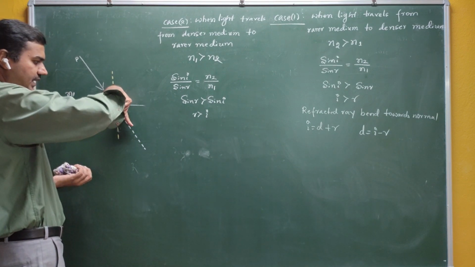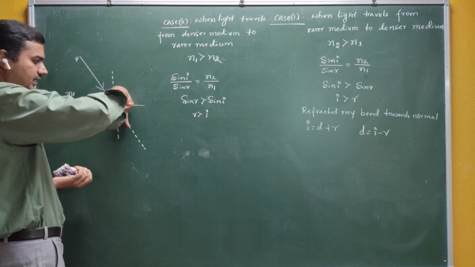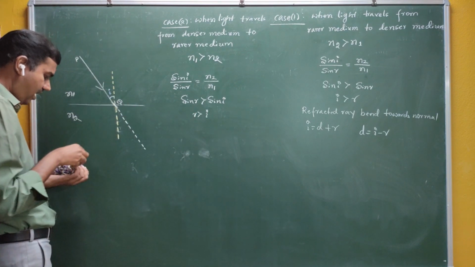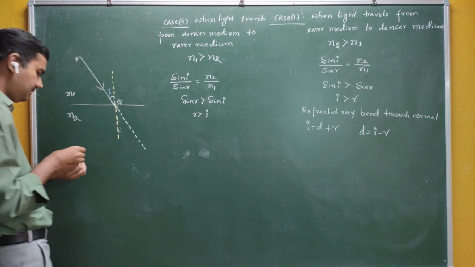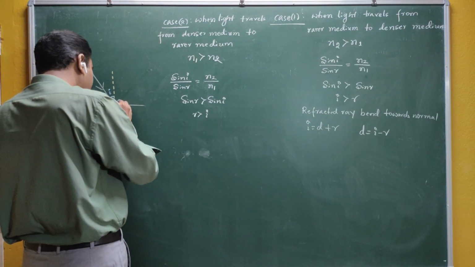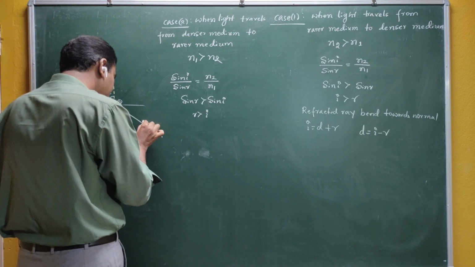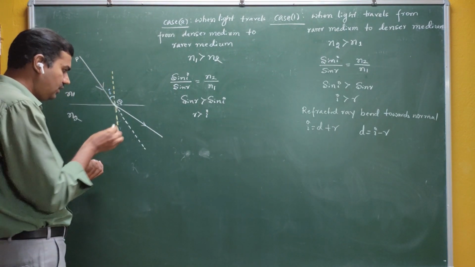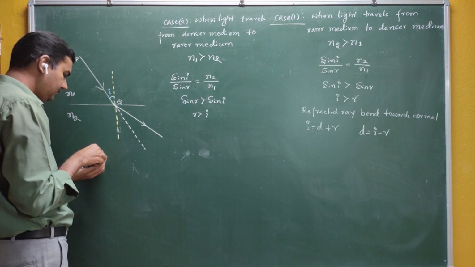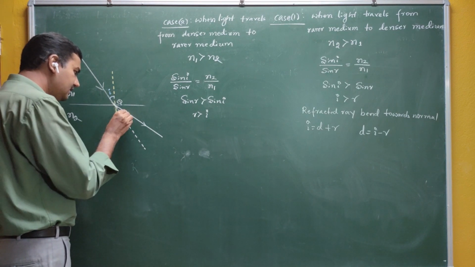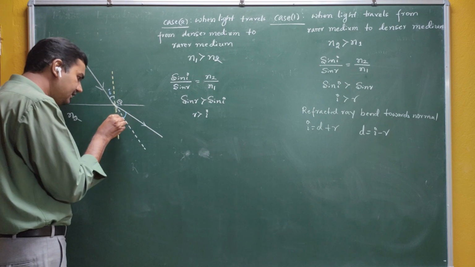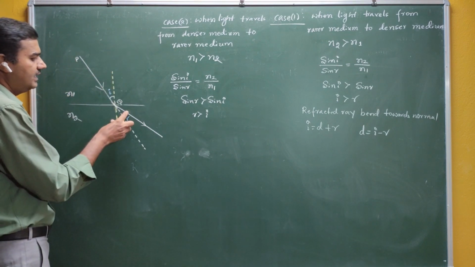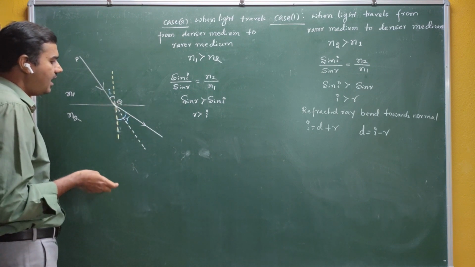Deviating means either it can bend towards the normal or away from the normal. This time R should be greater than I. So R becomes greater than I only if I draw this ray in this particular direction. The angle between refracted ray and the normal is nothing but the angle of refraction. You can see that R is greater than I.